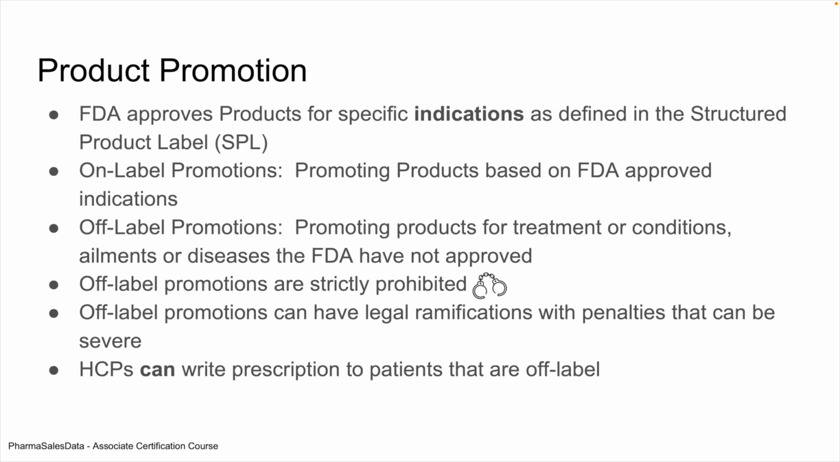classify more of their products in the specialty market and take more time in educating the healthcare providers about the brand benefits. Product promotion. The FDA approves products for specific indications as defined in the structured product label. An on-label promotion is promoting products based on FDA-approved indications. An off-label promotion is promoting products for treatment or conditions, ailments, or diseases the FDA has not yet approved. Off-label promotions are strictly prohibited. Off-label promotions can also have legal ramifications with penalties that can be severe. Healthcare providers, HCPs, can write prescriptions to patients that are off-label.